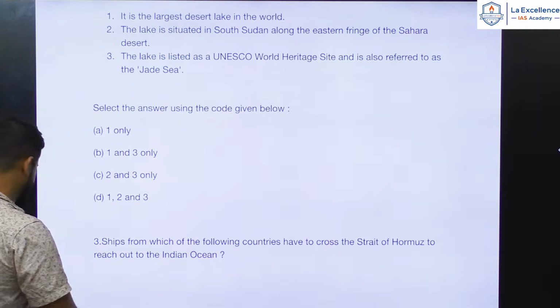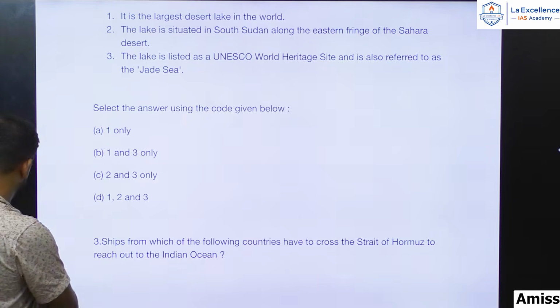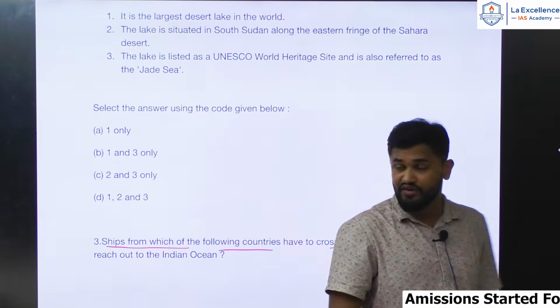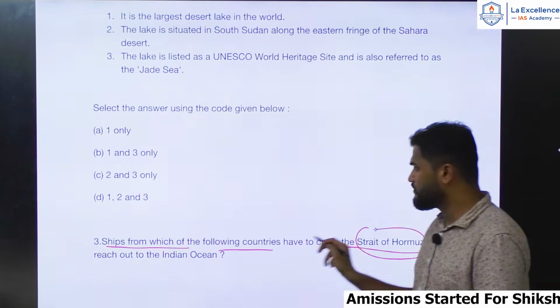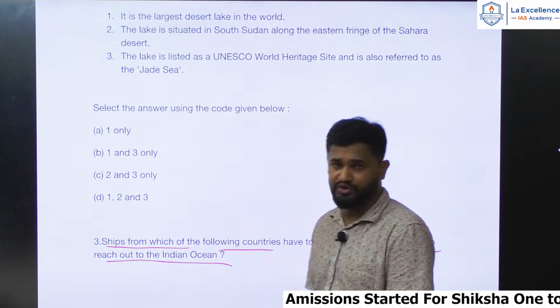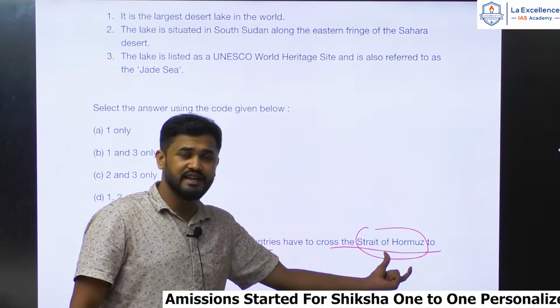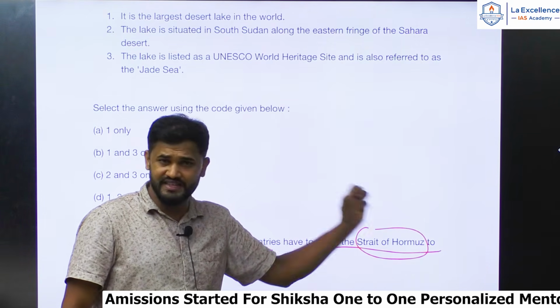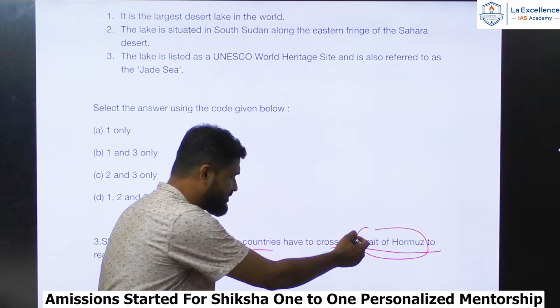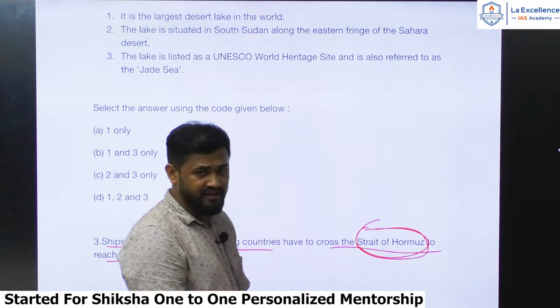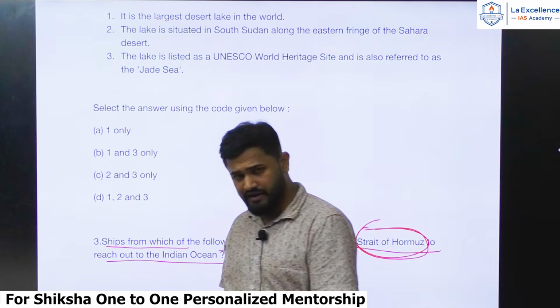The third question says, ships from which of the following countries have to cross the Strait of Hormuz to reach out to the Indian Ocean? That is the question. Strait of Hormuz is constantly in the news because of this Iran, USA, Israel war, isn't it? Yes, so many ships were stranded there, especially blocked by Iran, right?